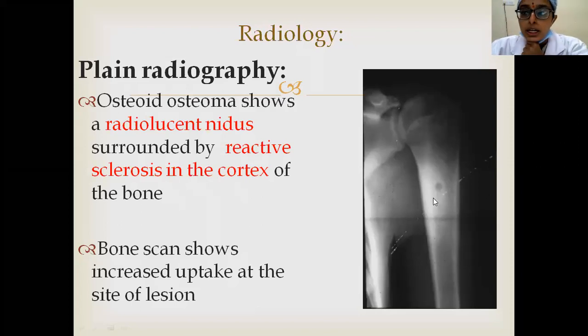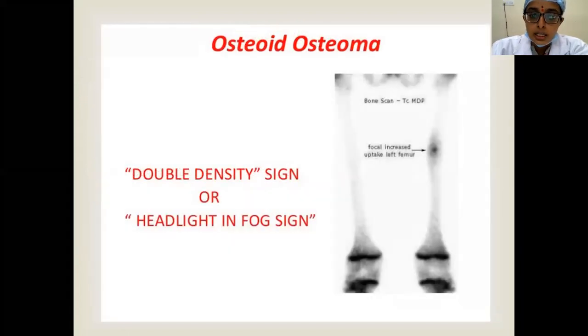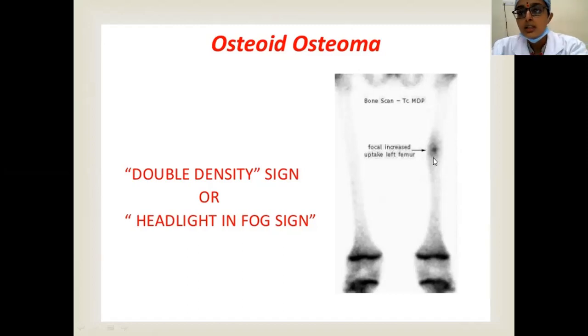And one important entrance bit is the bone scan. It shows double density sign or headlight in fog sign. That is, first there will be an area of increased uptake, and surrounding it there is another zone of increased uptake. So this is called double density sign or headlight in fog sign, which is seen in technetium 99 bone scans in case of osteoid osteoma.